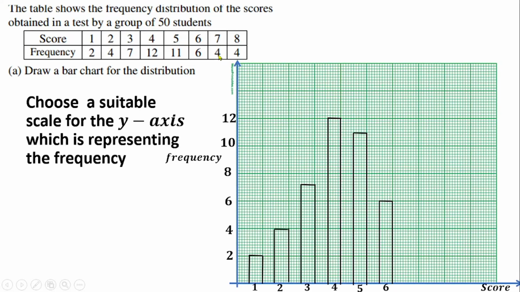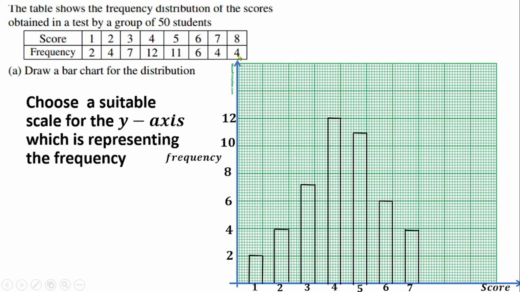Then the frequency for the next one is 4. That I'm going to stop around here. But where am I going to draw it? I'm going to draw it at the middle here to maintain the gap between the bars. So then close the rectangular bar here, then close the top. So that will represent 4. Then that will be labeled 7.